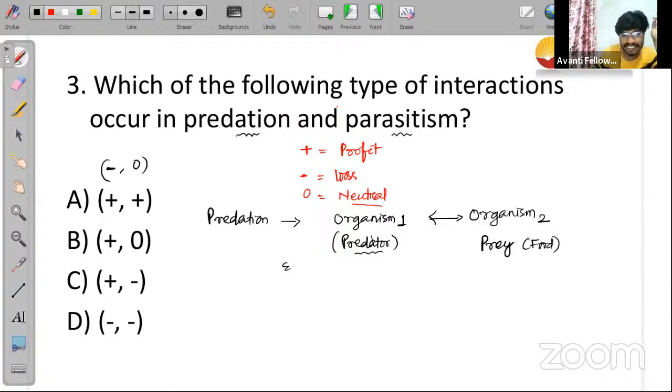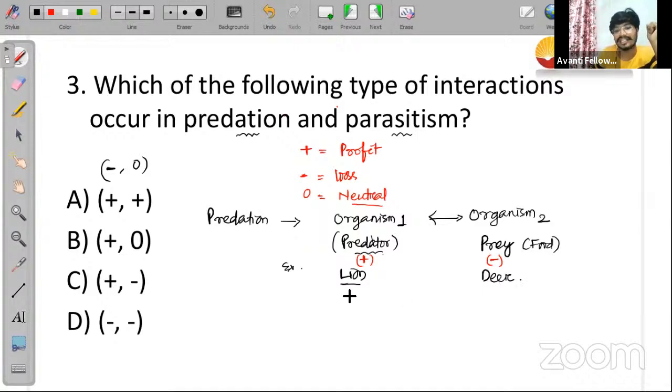For example, this predator will be feeding upon the prey. It means prey will be eaten by the predator. It means prey is getting loss here and predator जो कि खा रहा है उसको profit मिलेगा. So predator will be getting profit here. If we talk about examples, the examples are: lion is the predator and deer is the prey.